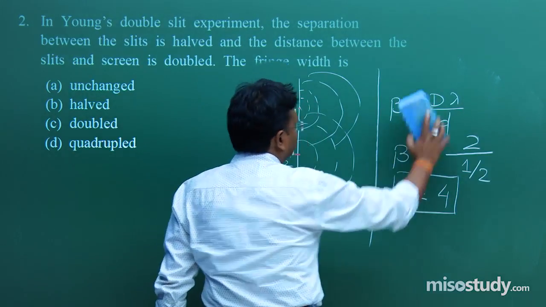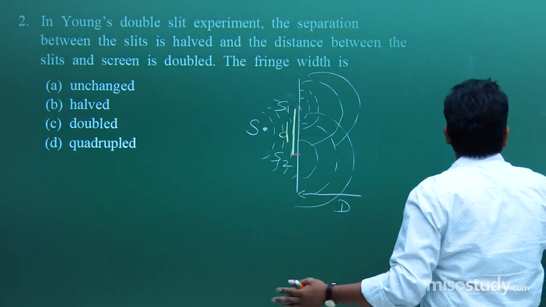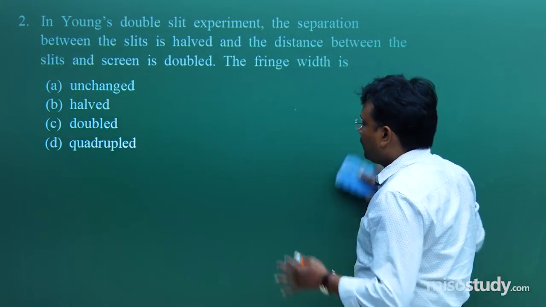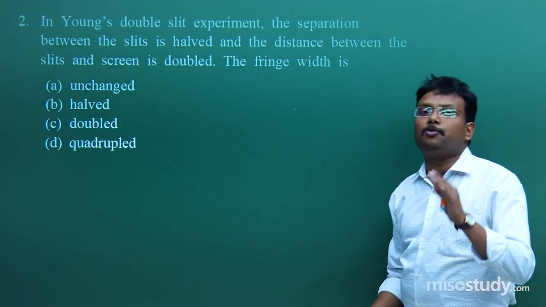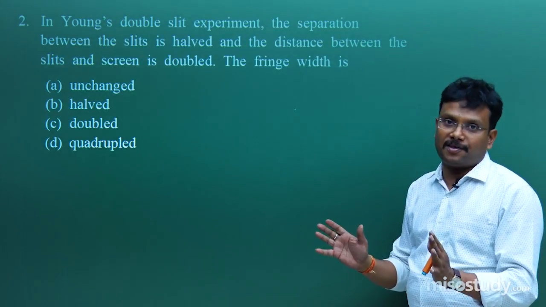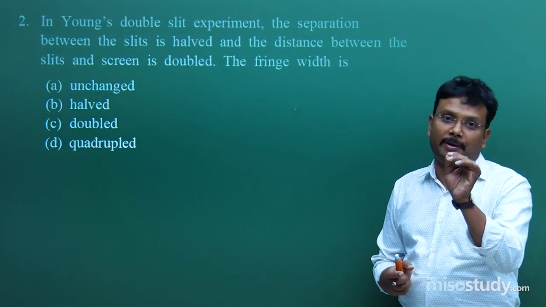As such, if you attempt these problems in this fashion, at any point of time you will never be confused. This is the approach for competitive exams. And in the examination hall, you can't do any experiment.